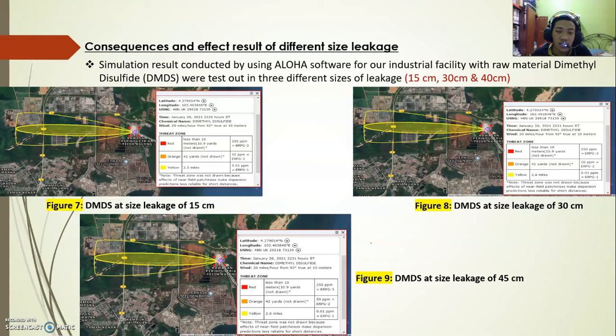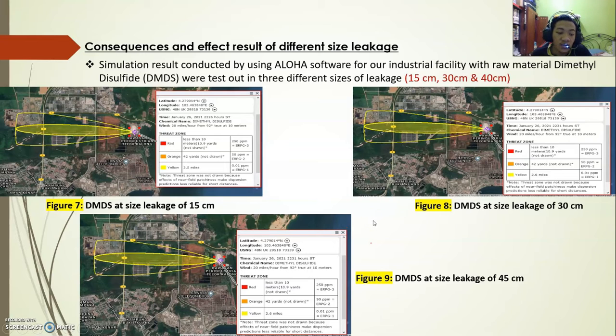There is no potential blast resulting from explosion in this scenario, as the LOC was never exceeded; no part of the cloud is above the LEL, and it was less than 10 meters of dispersion. So based on Figures 7, 8 and 9, all of the simulation results show that the toxic threat zone is yellow, which is between 0.5 ppm and 1000 ppm.